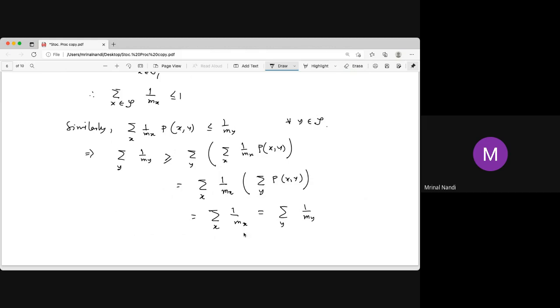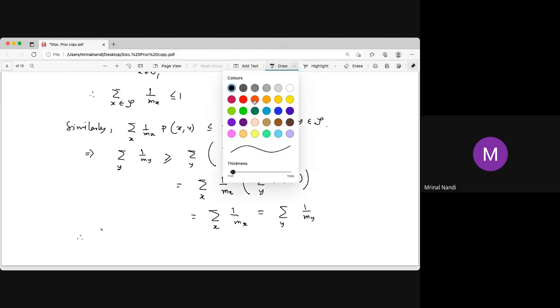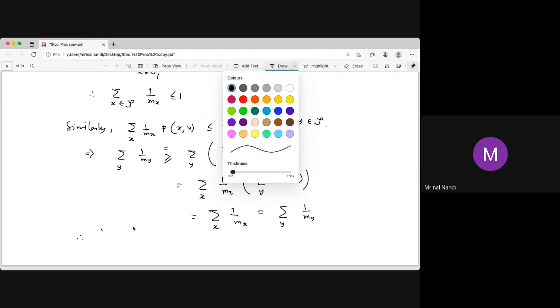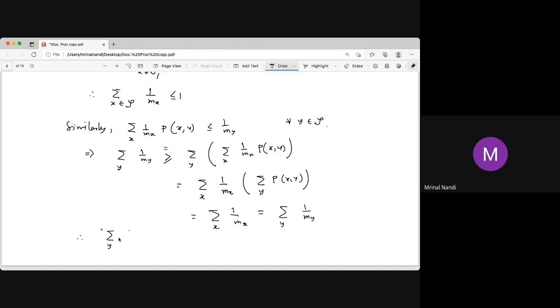Since these are equal, every step is equal. That means this step is also equal. That means an equality holds here. So that means this equality holds. Now, how does this equality hold? Each term is less than or equal to this, but the summation is equal.